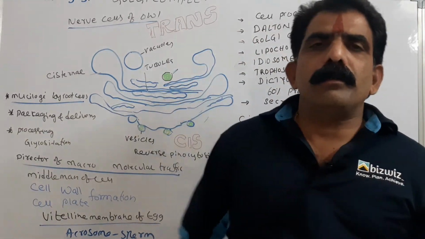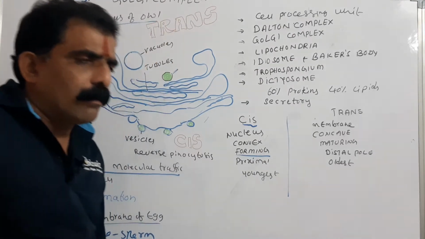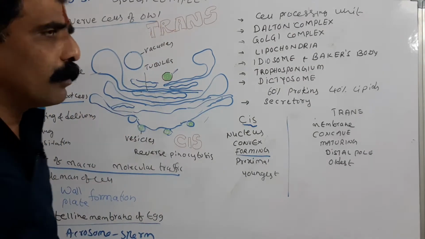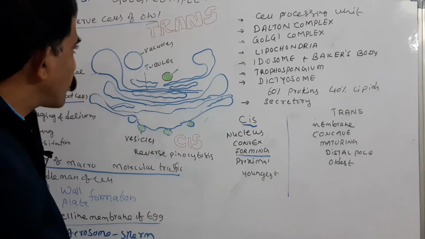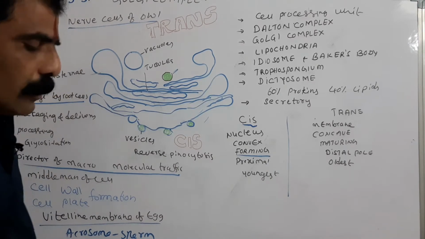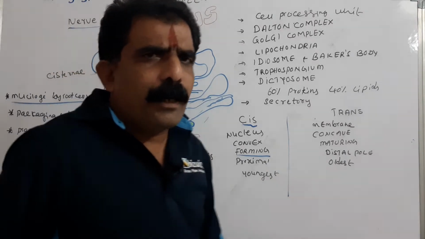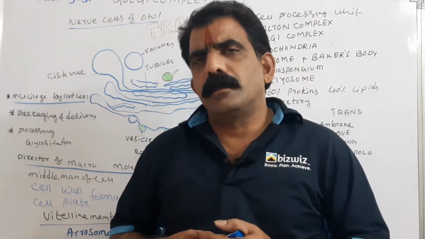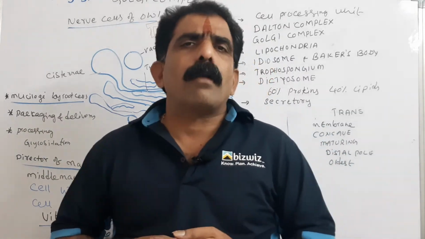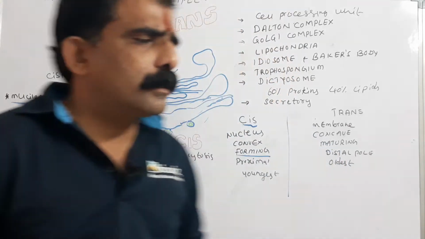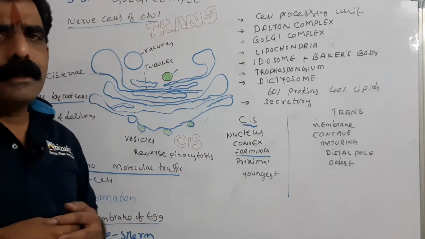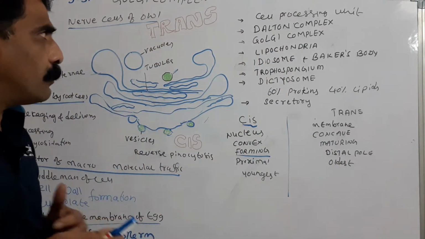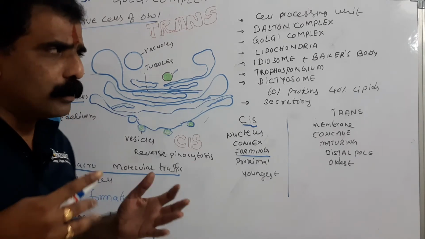In this session, I am going to discuss Golgi complex or the well-known Golgi apparatus. Golgi complex is a part of endomembrane system which is closely associated with the endoplasmic reticulum because the functions of the Golgi complex and endoplasmic reticulum are coordinated, hence they are closely present.